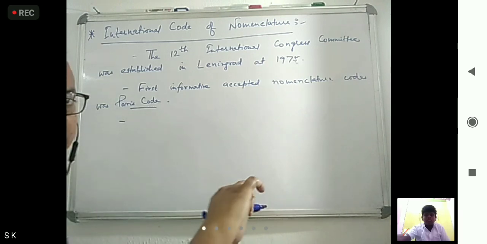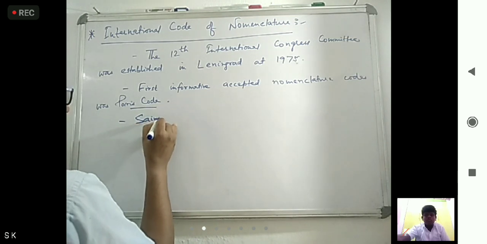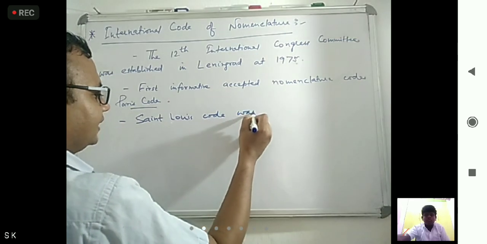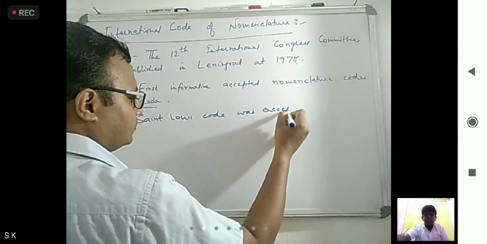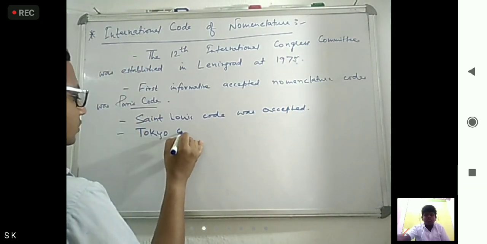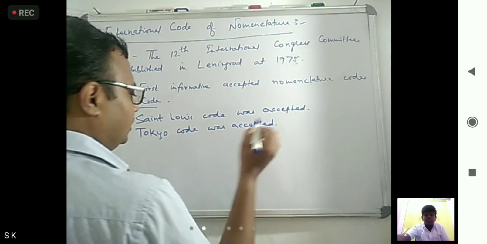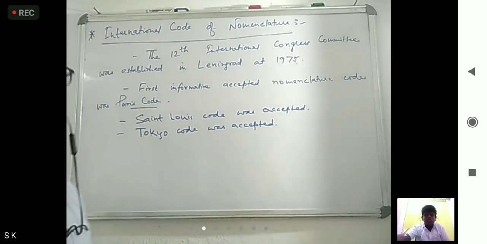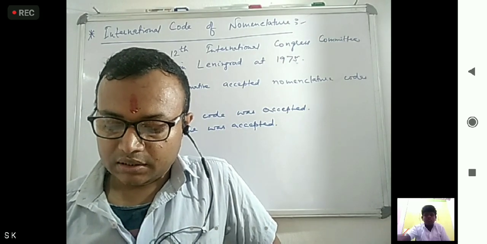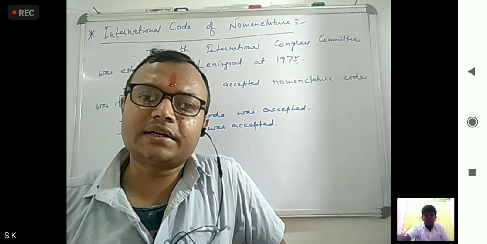You have to remember the order, sometimes it is asked in arrangement. So Paris Code, then Saint Louis Code was accepted. Then what came? Then Tokyo Code was accepted. Okay. So first Paris Code, then St. Louis Code, then Tokyo Code, and the current code is known as Vienna Code that came into act in 2005.